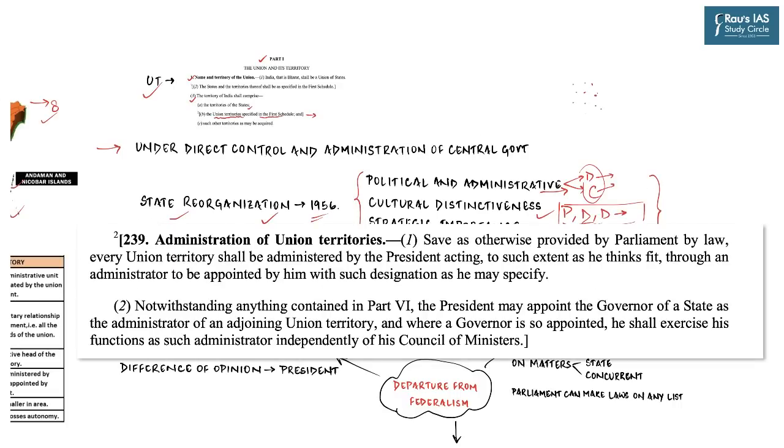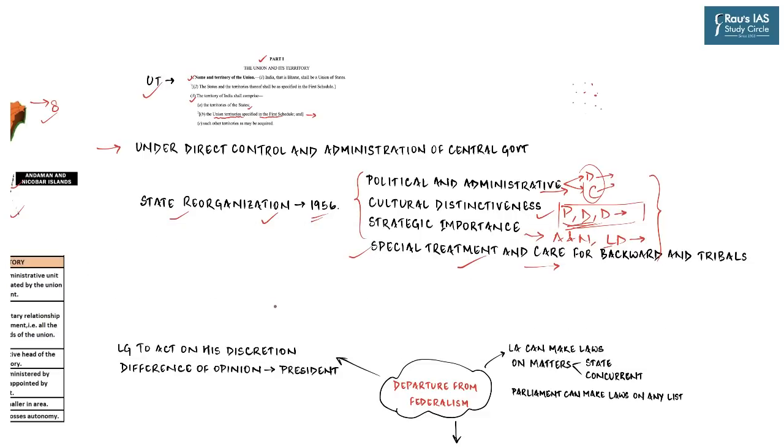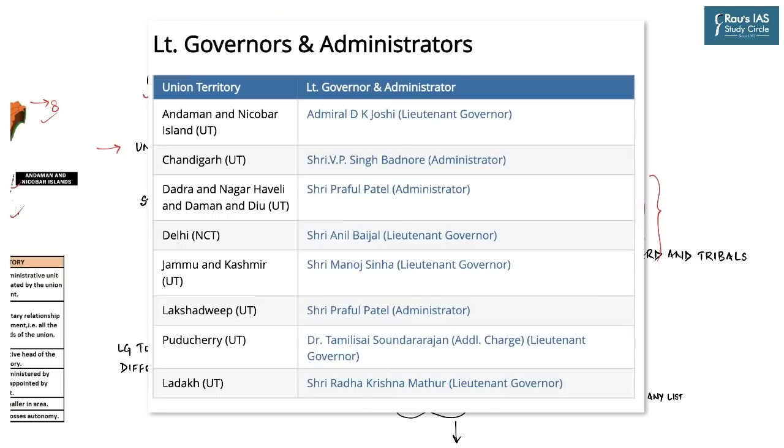Every Union Territory is administered by the President acting through an administrator appointed by him. And so an administrator of a union territory is an agent of the president and not the head of the state like a governor. The president can specify the designation of an administrator. It may be lieutenant governor, chief commissioner or administrator. And as you can see on the screen, there are different designations for each of the union territories.